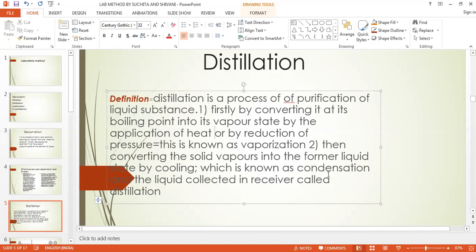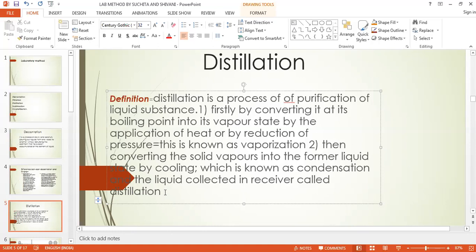Condensation means cooling down those vapors. When the vapors cool down, they stick to the walls of the container, and then they are converted back into liquid. The cooled liquid which is collected in the receiver is the pure one, separated from any other liquid which was mixed in it.